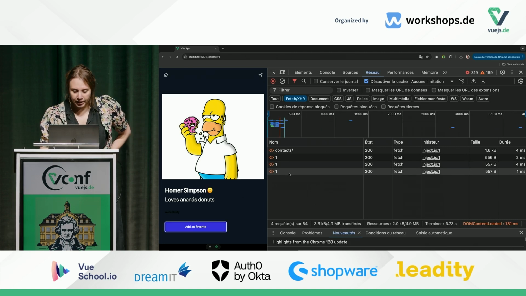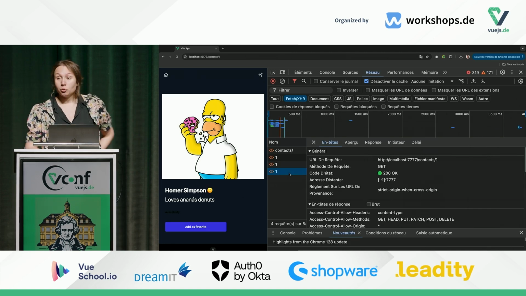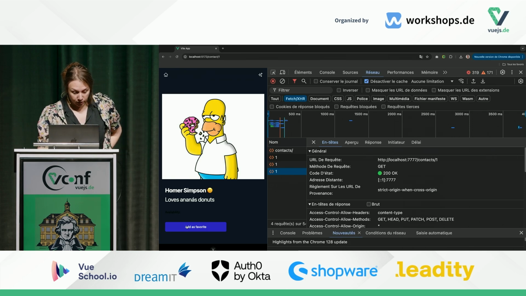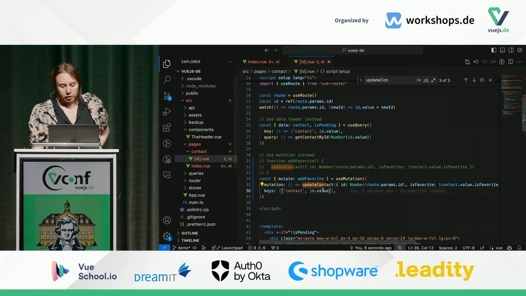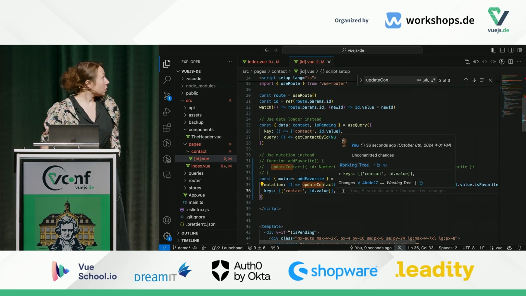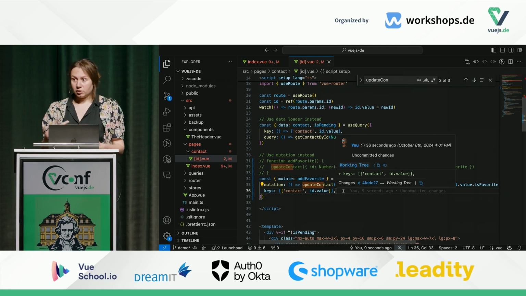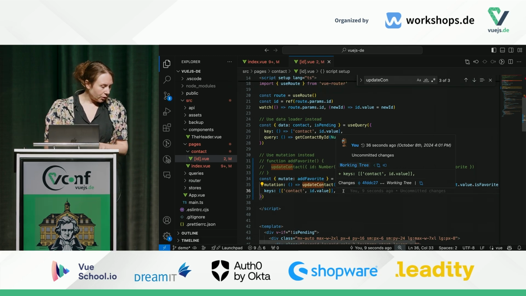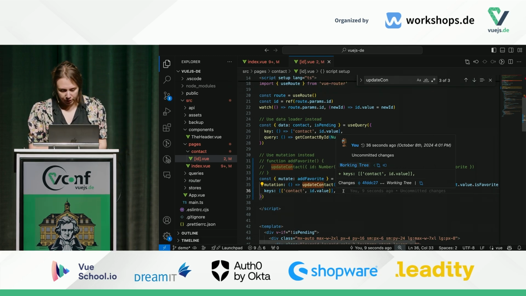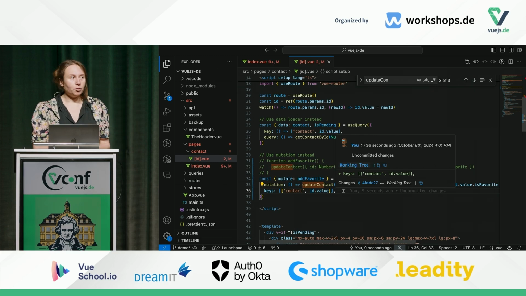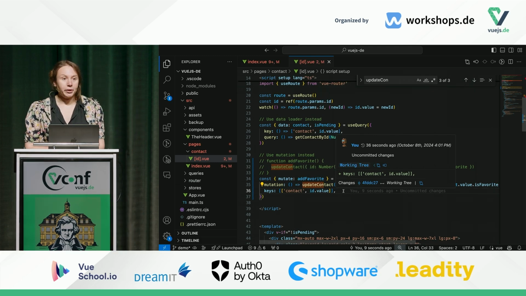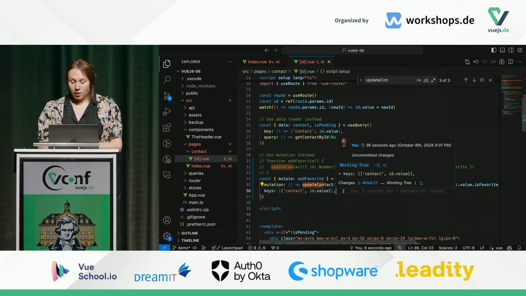So we are patching, and as you can see, after the patch, we had a get. And normally, it should be, I didn't check if it was working. Oh, yeah, it's working. I would have loved to show you more, especially like doing an optimistic update or things like this. But I see that we are running out of time, so I think I will go straight to the next topic, because it's quite an important one. But if you want to talk more about queries and mutations, feel free to come to me later after the talk.